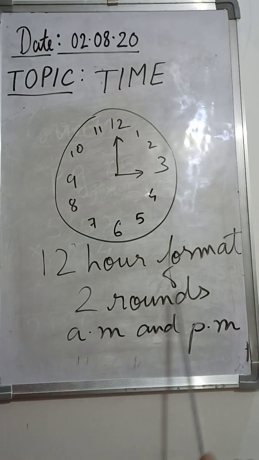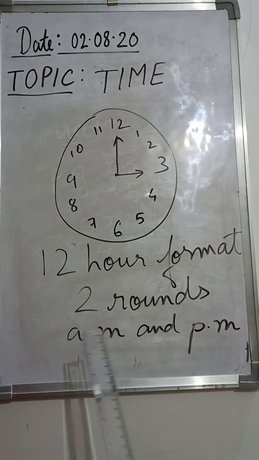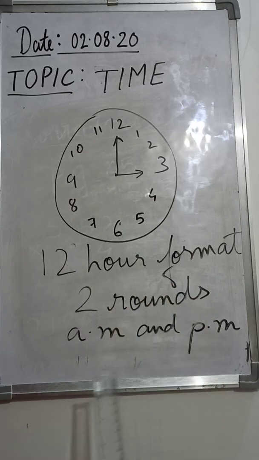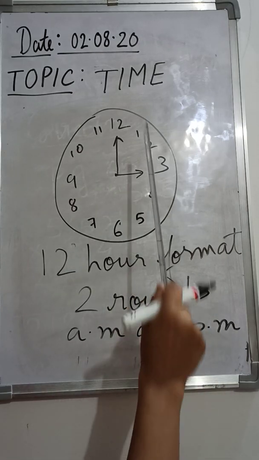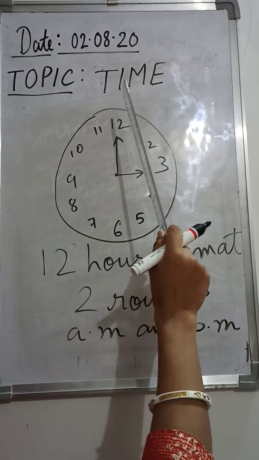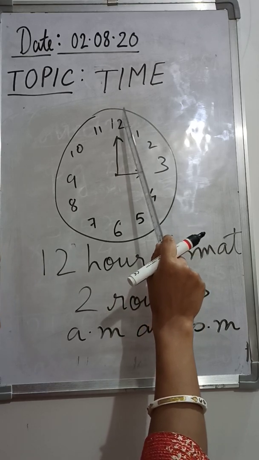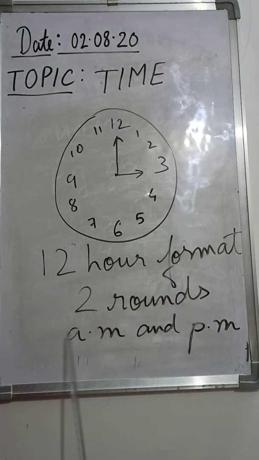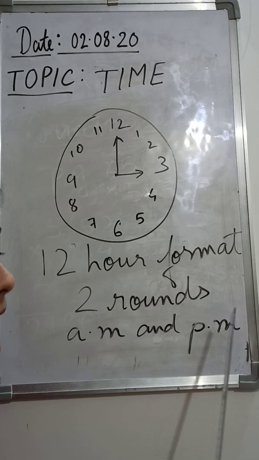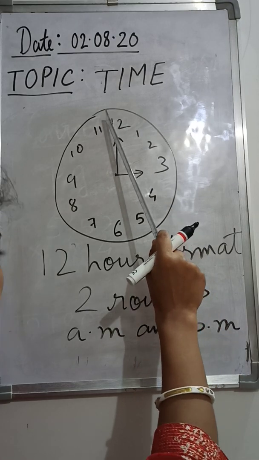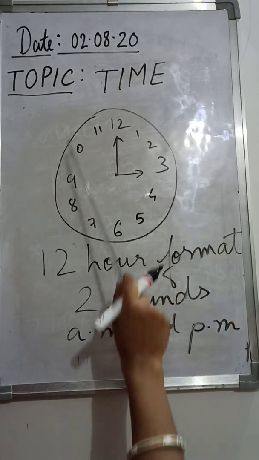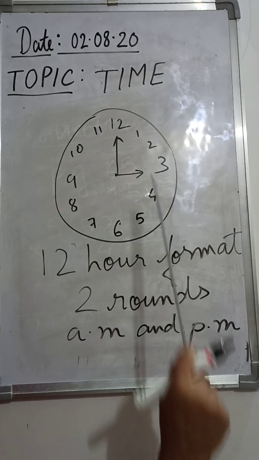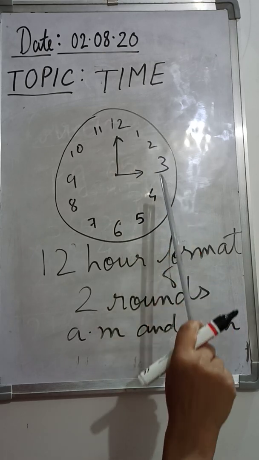So what is this AM and what is this PM? Ante meridiem, post meridiem. How do you use it? AM means starting from midnight 12 till it is 12 noon, it is considered as AM. And PM means after 12 noon till another 12 it will be considered as PM. So PM means the afternoon time, the evening time.